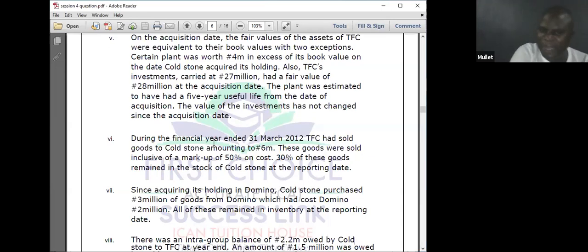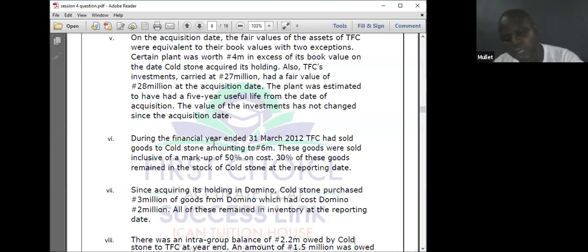Unrealized profit on inventory has entered. I said there are only 2 ways: 1, if there is unsold stock; 2, an element of profit. How do you know the element of profit? Markup has something on the cost, margin has something on the sales.